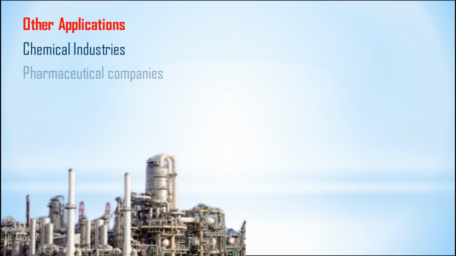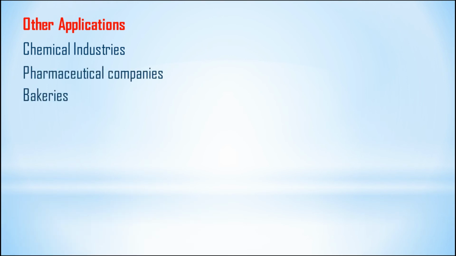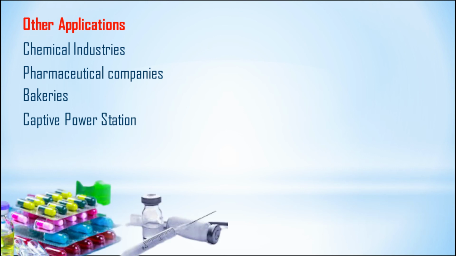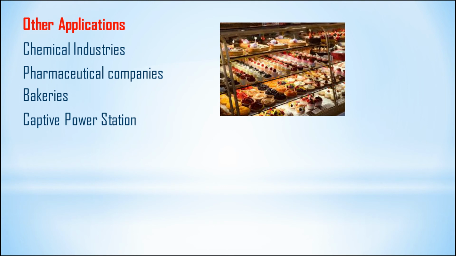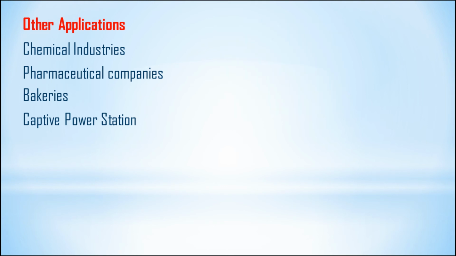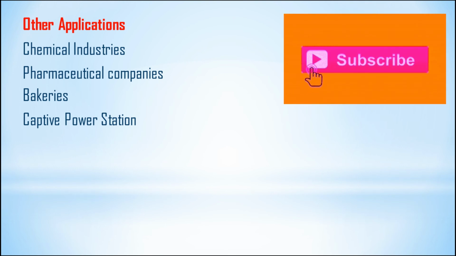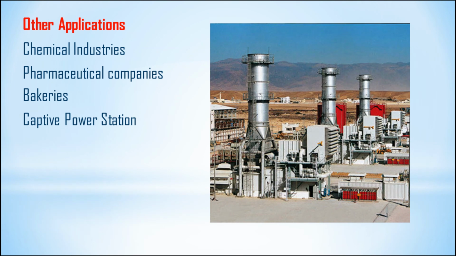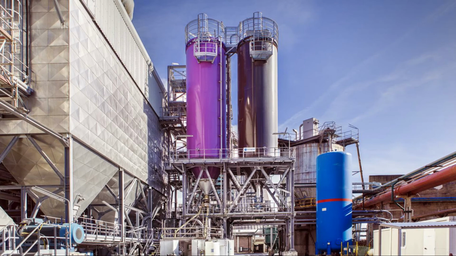Similarly, there are various applications of the boiler, like in chemical industries, where it is used in processes and oil heating. It is also used in pharmaceutical companies, and in bakeries. It is used to produce electricity, as well as in some processes in captive power stations. We have already discussed this in the first slide. Captive power station means those power plants produce electricity for their own use, like cement plants and soda ash plants.